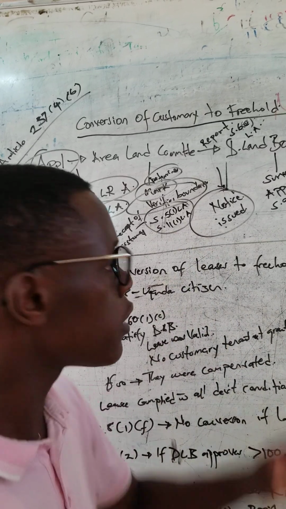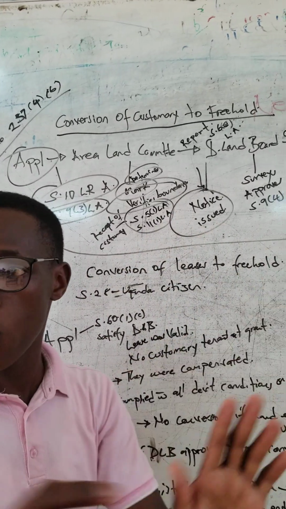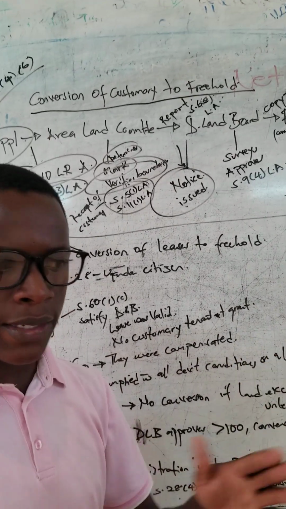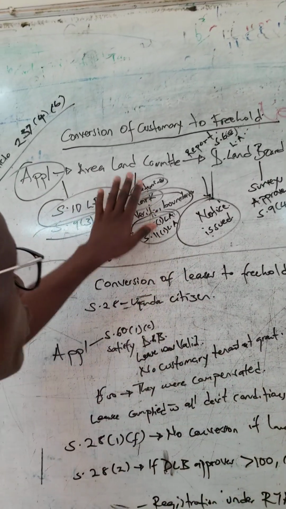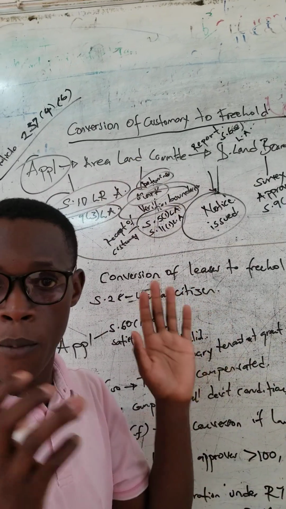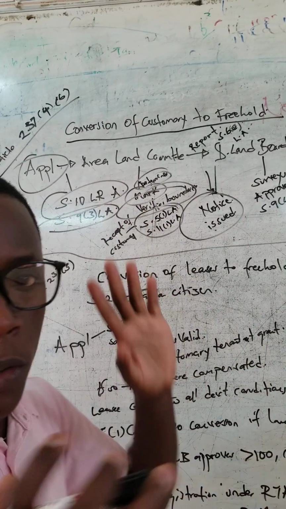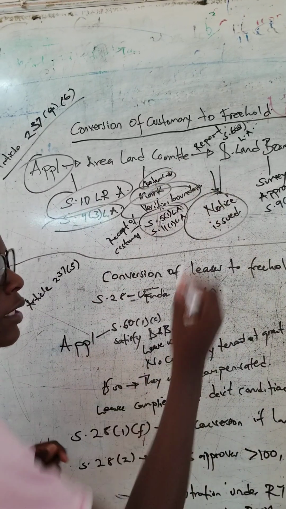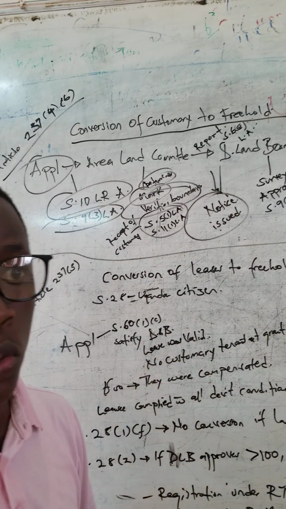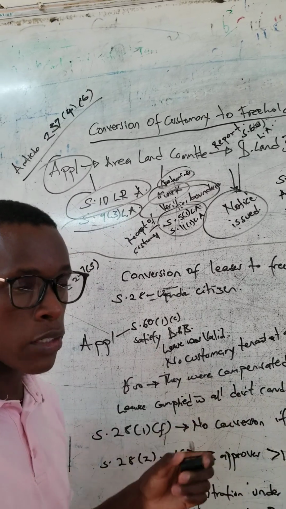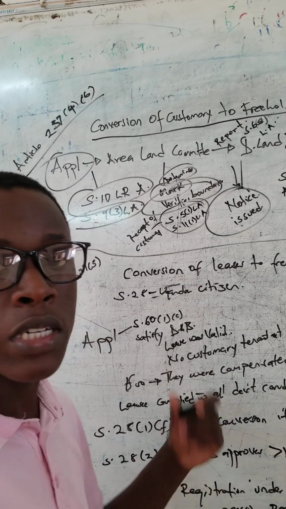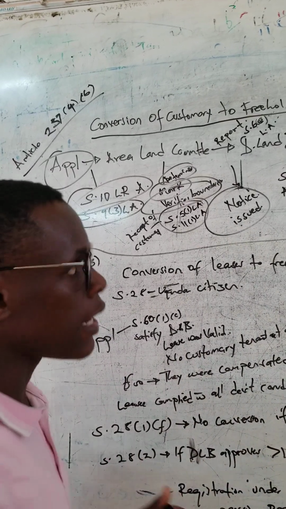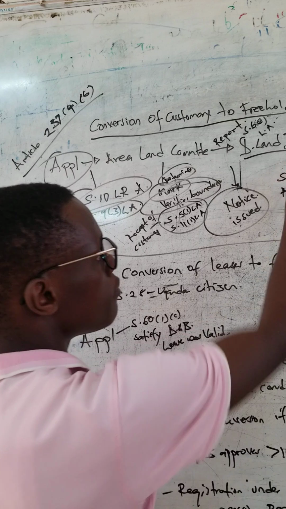You understand? So this notice is put where it can be clearly seen on the piece of land. Anyone who is arguing against it should go to the area land committee to make their arguments or query, so that conversion cannot take place. But if there is no query after this notice is issued for a period of around, is it 2 weeks probably, the area land committee makes a report, and this report is taken to the district land board.